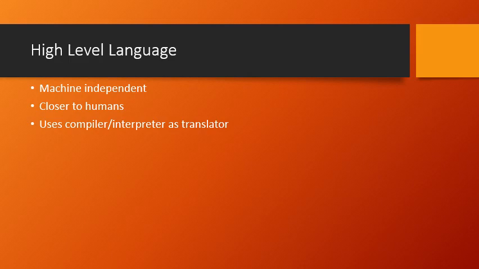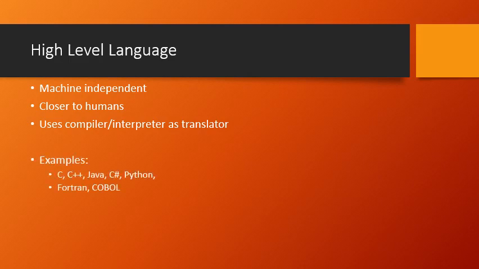Whenever some code is understandable by humans, then definitely it is not going to be understandable by the computer. So we need a mediator here, that is a translator. For high level languages, the translators are of two types. One is the compiler, second is the interpreter. We will study in detail about compiler and interpreter in further sessions.